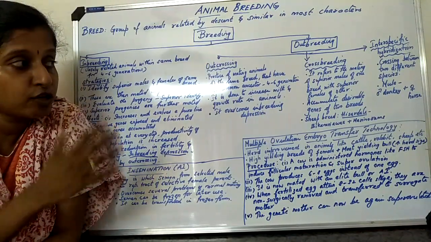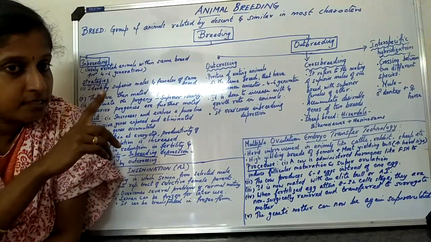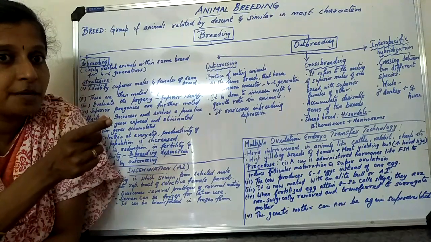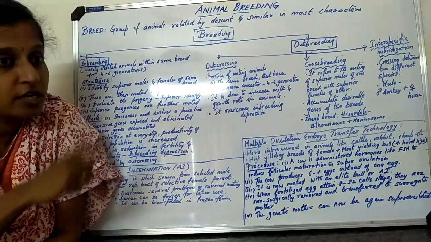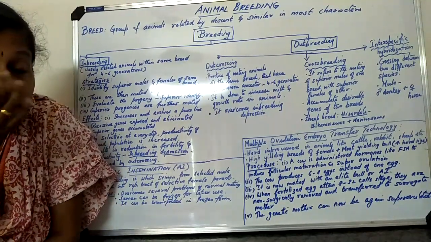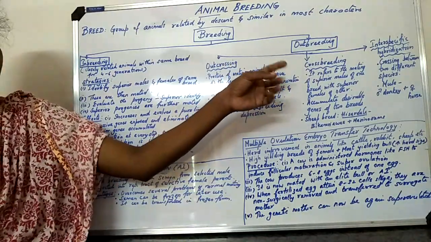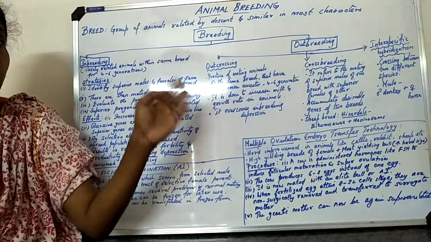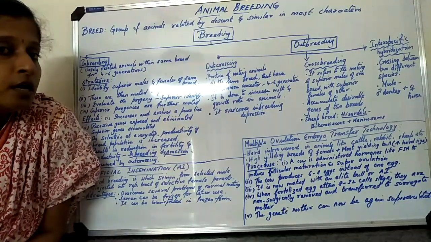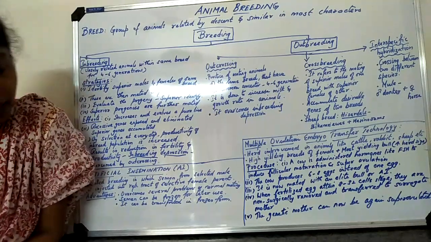Okay, you know species, isn't it? Like for example, mule, you would have heard, isn't it? Mating has taken place between a female donkey and a male horse. The one which I am getting by mating these two, we call it as a mule. For commercial production they are trying it out, but it is not that successful. So that is interspecific hybridization, crossing between two different species. The example discussed in your book is the mule, which is a crossbreed between a female donkey and a male horse.